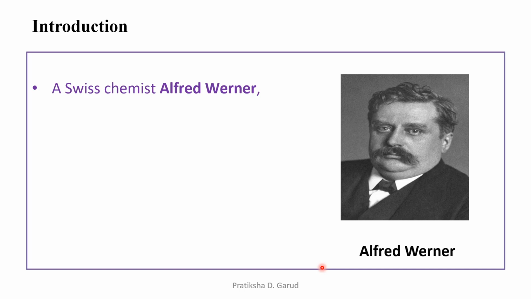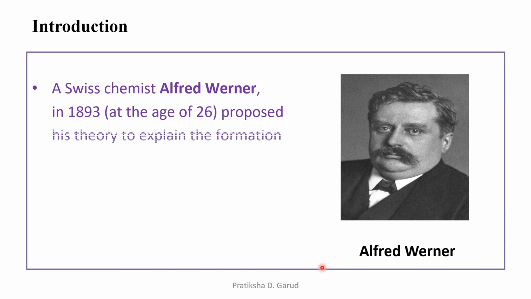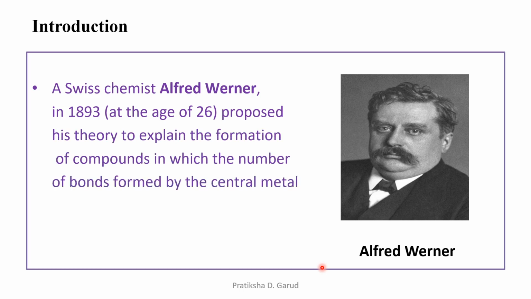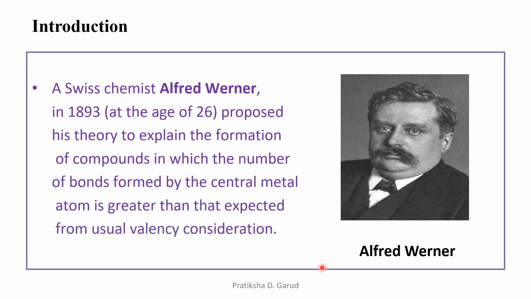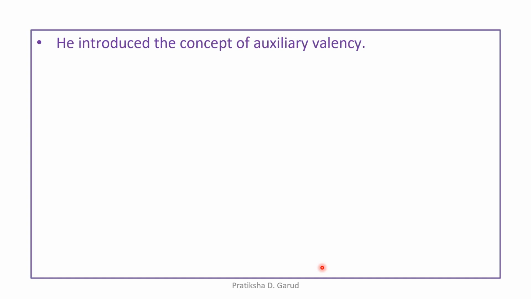A Swiss chemist Alfred Werner in 1893, means only at the age of 26, proposed his theory to explain the formation of the compounds in which the number of bonds formed by the central metal atom is greater than that expected from the usual valency consideration. And this is called the Werner's theory. Secondly, he introduced the concept of auxiliary valency.